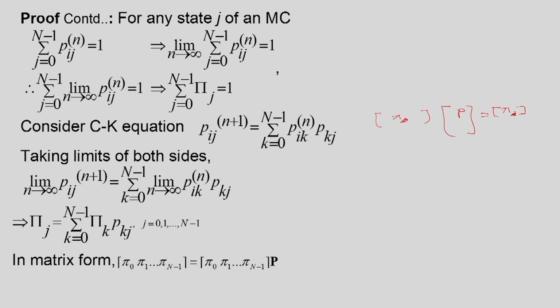Thus, if a Markov chain with finite state space is irreducible, aperiodic and positively recurrent, then it will have steady state probabilities, and these probabilities will be given by this equation. Of course, we have the constraint that the summation of these probabilities is equal to 1.